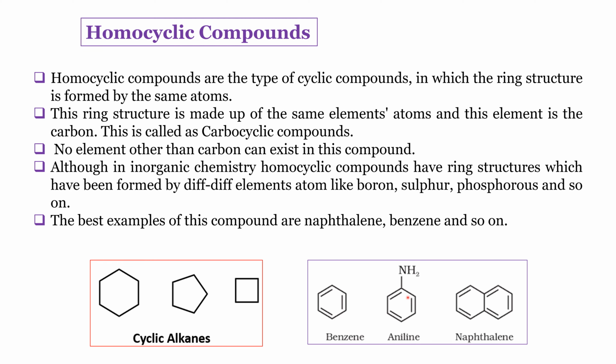Here in aniline, even though we can see a heteroatom, that is nitrogen, this comes under the category of homocyclic because inside the ring there is only carbon, no heteroatom is present, and that is the reason why this is also considered a homocyclic compound.